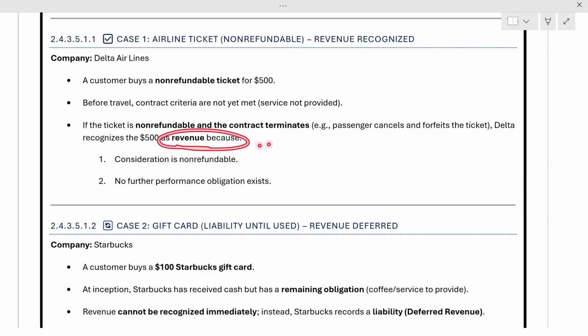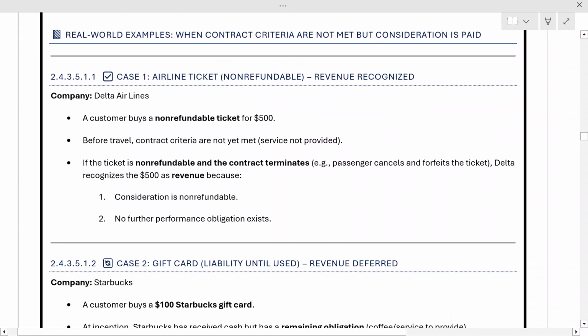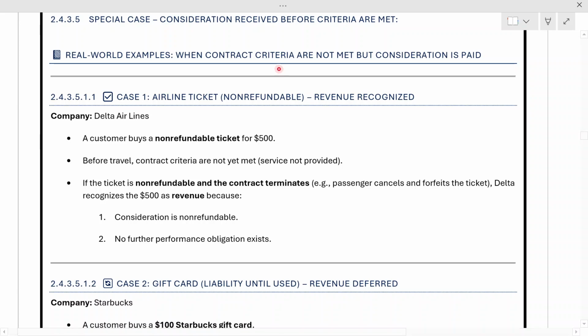Why? Even though the services are not being given, why will they recognize it as revenue? Because the consideration is non-refundable. That is the first reason. And second, there is no performance obligation which exists on the part of Delta Airlines because the customer voluntarily cancelled the ticket or forfeited it. So basically this is a situation where the consideration is non-refundable, and all the cases which we will be studying below are those where contract criteria are not met but consideration is paid.